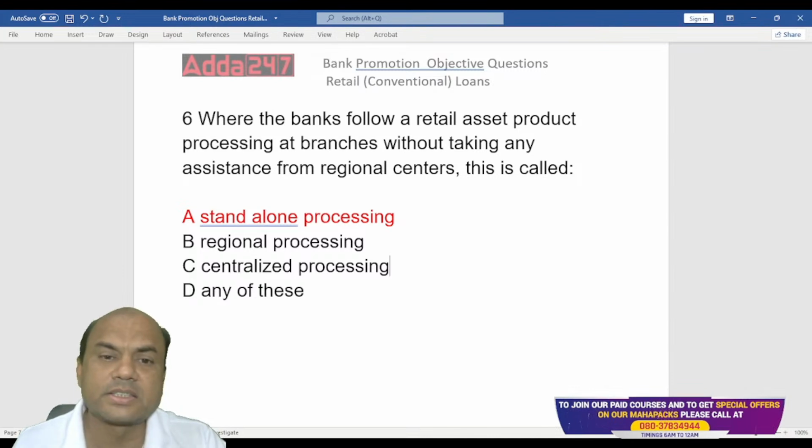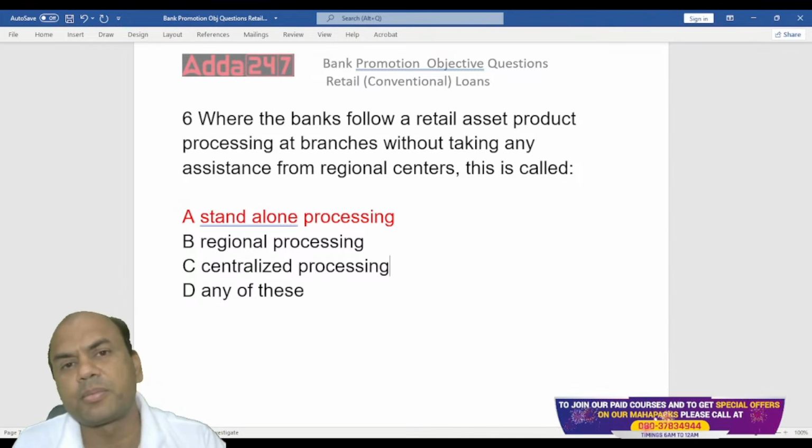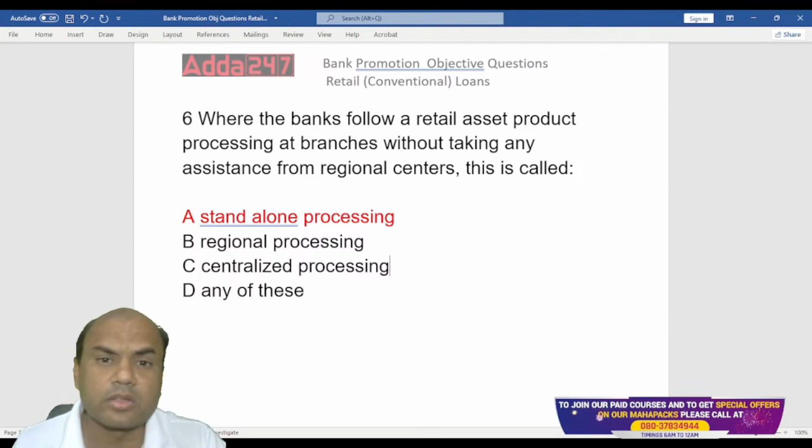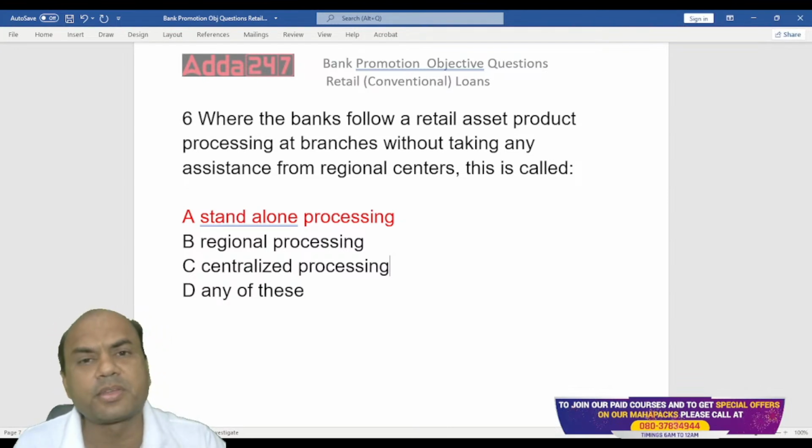Why? What are the reasons? Look at this. In standalone, what happens? Every branch has its own methodology. Although the formats are standard, the forms are standard, the criteria are standard, but every human being is different. A person staying in North India and a person staying in South India will have different perspectives on many things.